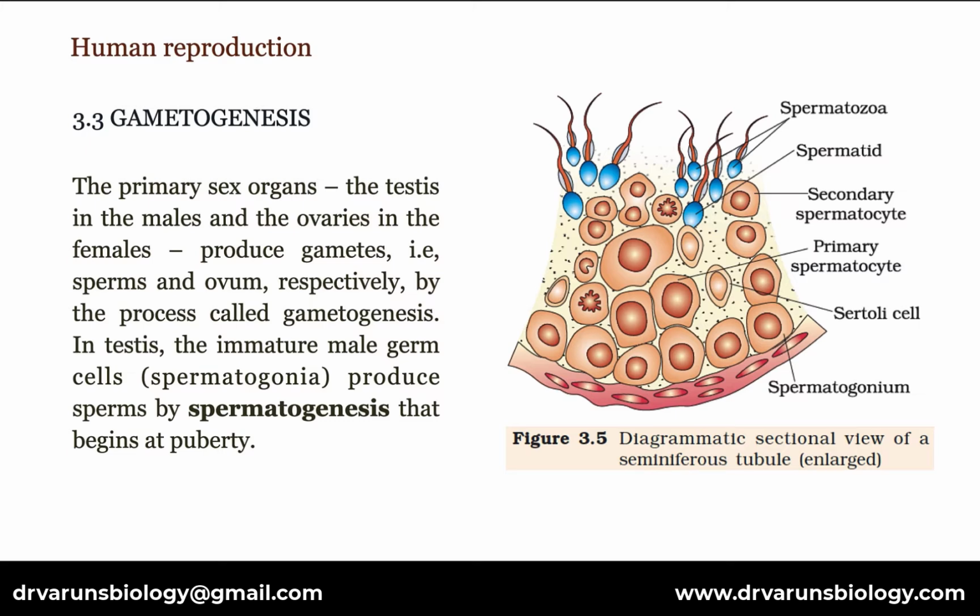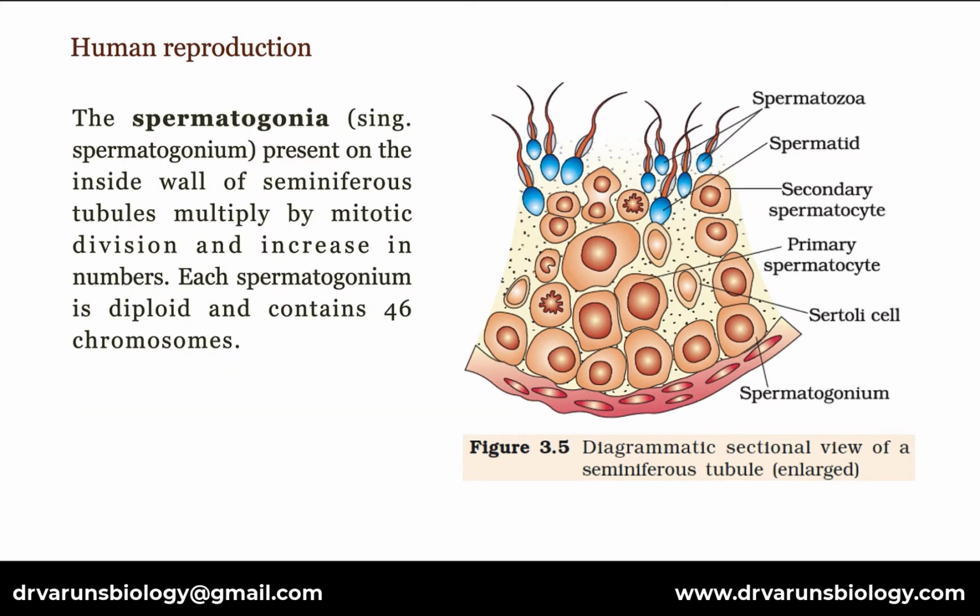Gametogenesis. The primary sex organs, the testis in the males and the ovaries in the females, produce gametes, that is, sperms and ovum respectively by the process called gametogenesis. In testis, the immature male germ cells called spermatogonia produce sperms by spermatogenesis that begins at puberty. The spermatogonia, which is plural, singular is spermatogonium, present on the inside wall of seminiferous tubules, multiply by mitotic division and increase in numbers. Each spermatogonium is diploid and contains 46 chromosomes.